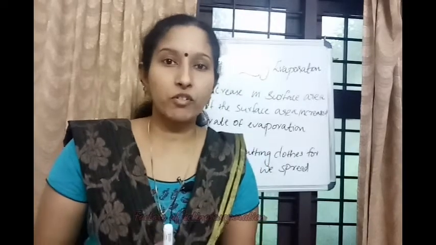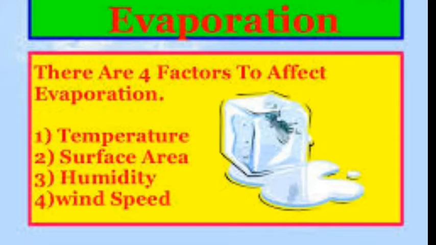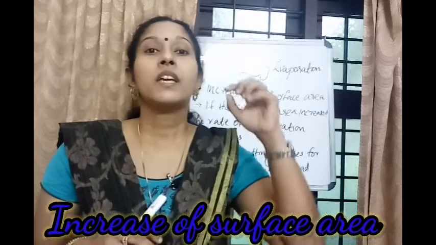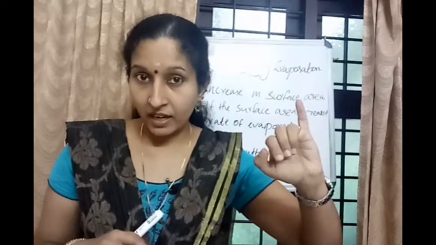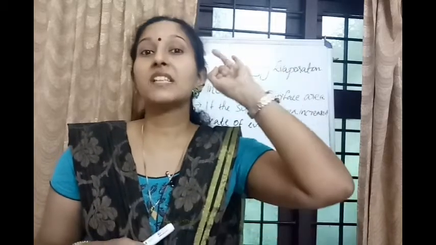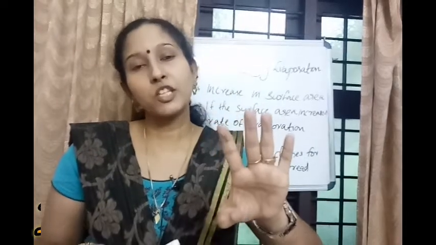Let us discuss the factors affecting evaporation. The factors affecting evaporation are increase in surface area, increase in temperature, decrease in humidity, and increase in wind speed.